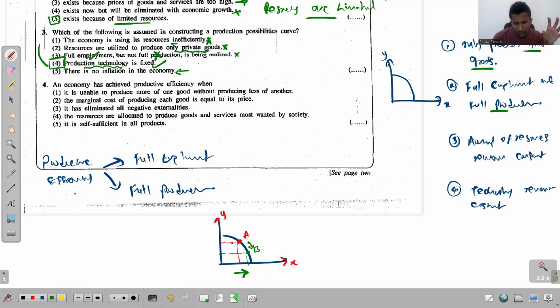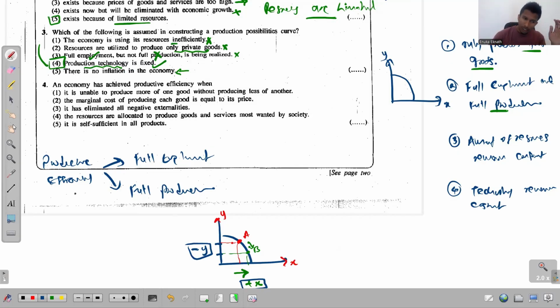Yes, it's possible to increase the production of good X, right? Production of good X will increase, but as a result, the production of good Y will decrease. So this amount that we sacrifice from good Y in order to increase the production of good X, we recognize as the opportunity cost, right? That amount we sacrifice, we recognize as the opportunity cost.